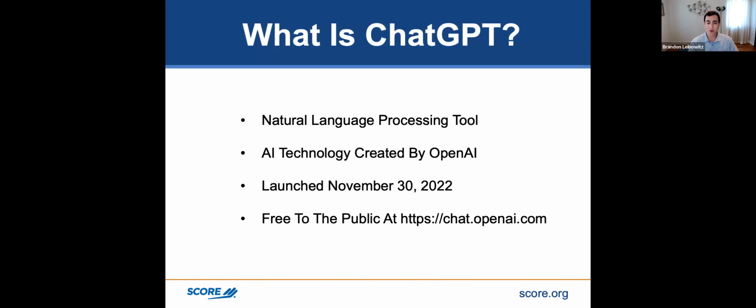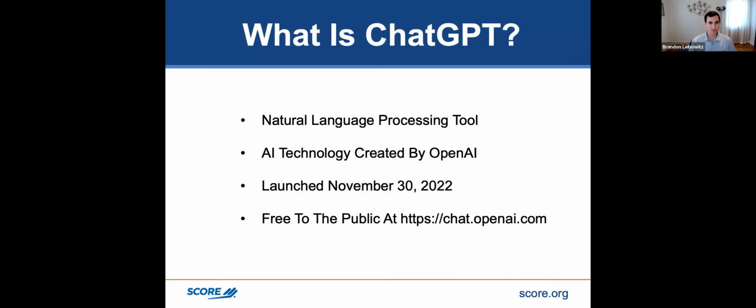If you go to chat.openai.com, you can sign up and create an account. It's free. They also have a paid version. If you want the paid version, it just runs a little bit quicker, because ChatGPT was one of the most popular websites, so it's not the fastest at times. If a lot of people are using it, it slows down.